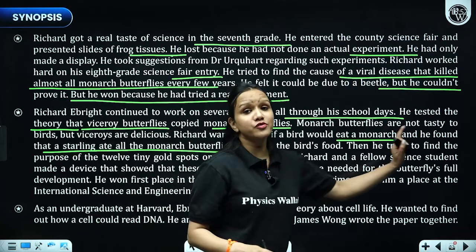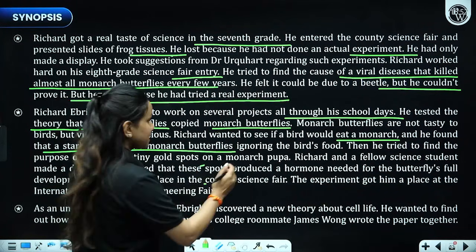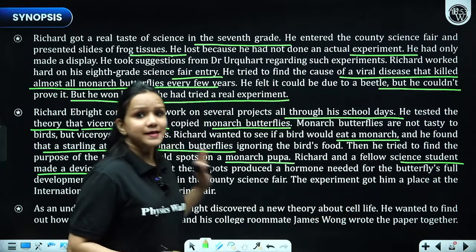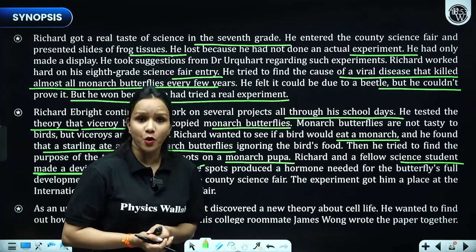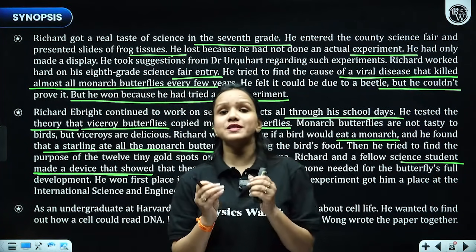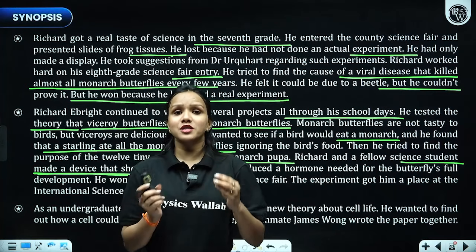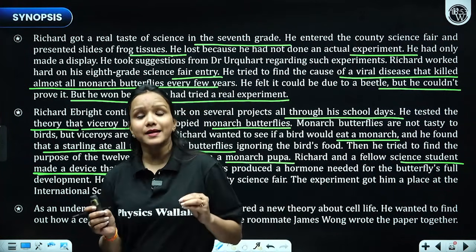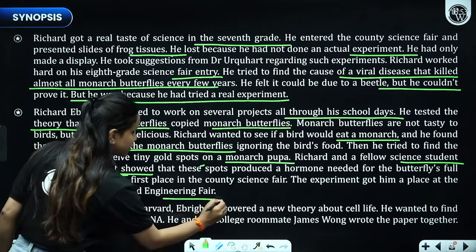Then he tried to find out the cause of those tiny gold spots on monarch pupa. He and his fellow student tested on something. They made a device that showed that these tiny gold spots produced a hormone that led to the fuller development of a butterfly. This was such a wonderful experiment that it gave him recognition and a place in the international science and engineering fair.